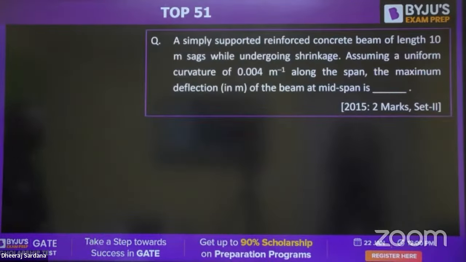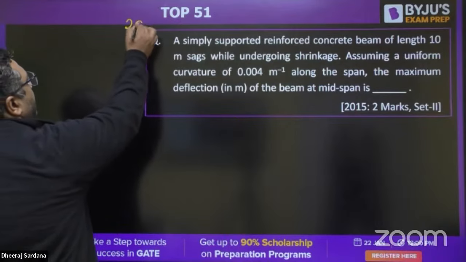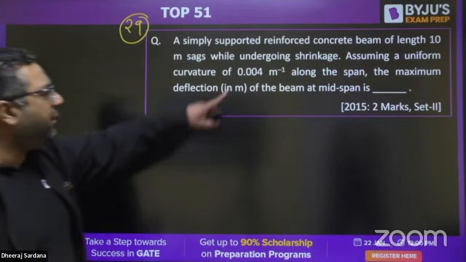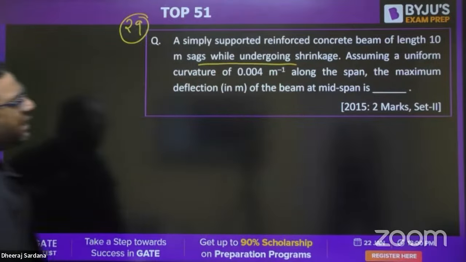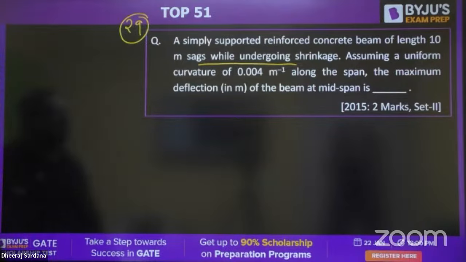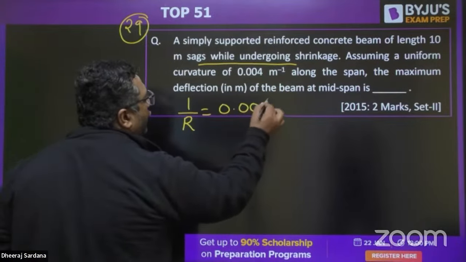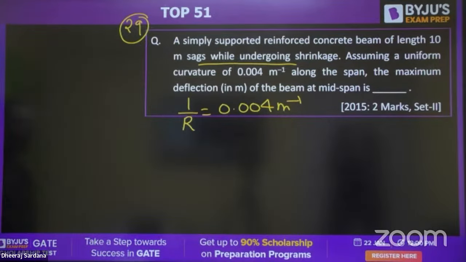Moving to question number 29, guys. This is a simply supported reinforced concrete beam of length 10 meters undergoing shrinkage. Assuming a uniform curvature, this time they have given 1 by R as 0.004 meter inverse. The maximum deflection of the beam at midspan is?